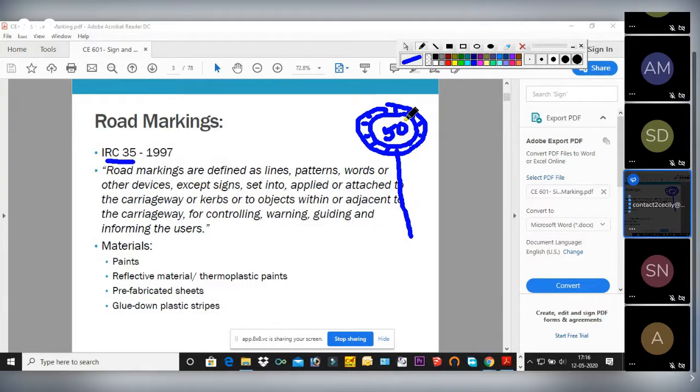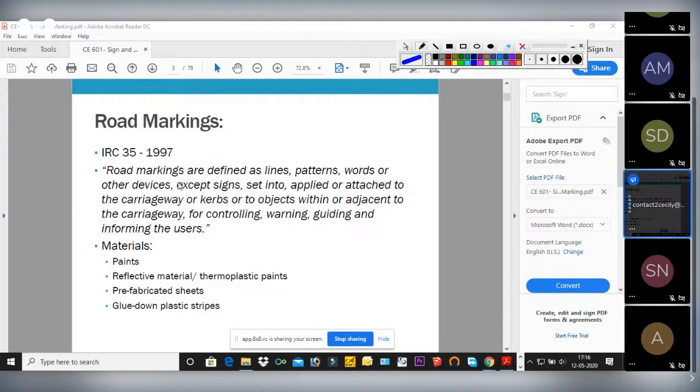Okay, and for road sign, that is IRC 67, and for road marking we are using IRC 35. Now, if someone asks you to define road markings, how can we define them?